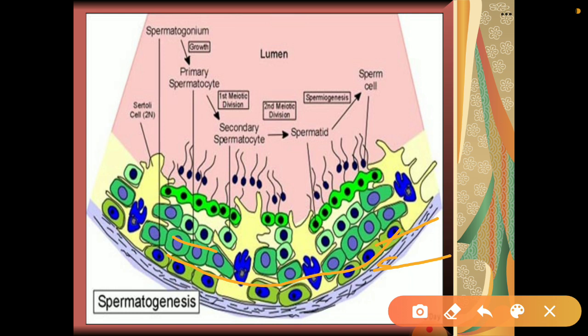After completing their first meiotic division, primary spermatocytes form secondary spermatocytes. So they are haploid.